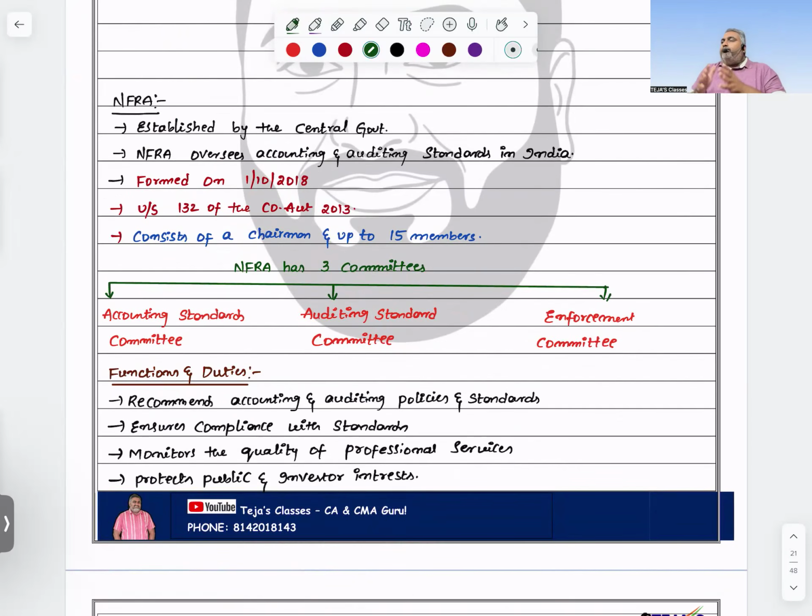Totally, it consists of how many members? 15. Of which 13 are members, and that includes the audit committee. In that, who should also be included? The chairperson. This NFRA consists of 3 committees: the auditing committee, the accounting standards committee, and the enforcement committee. All 3 should be included under NFRA.